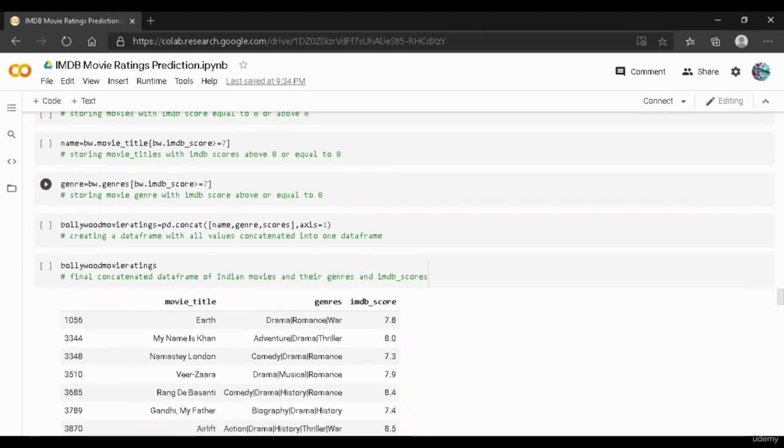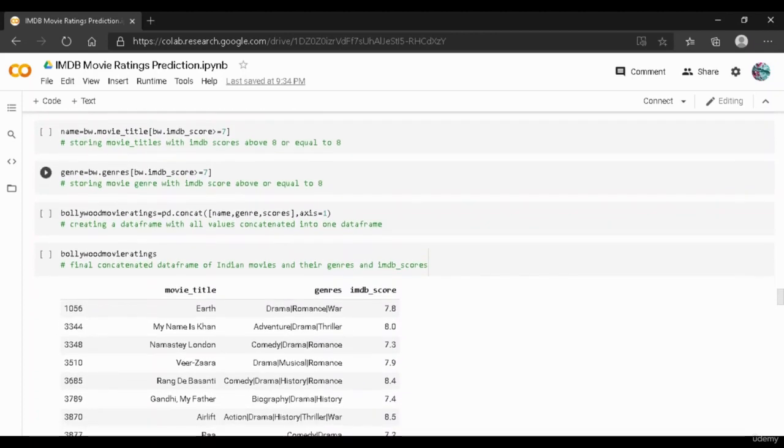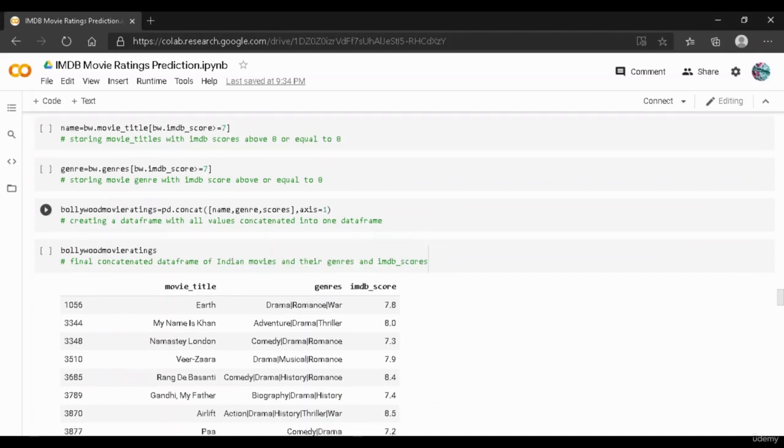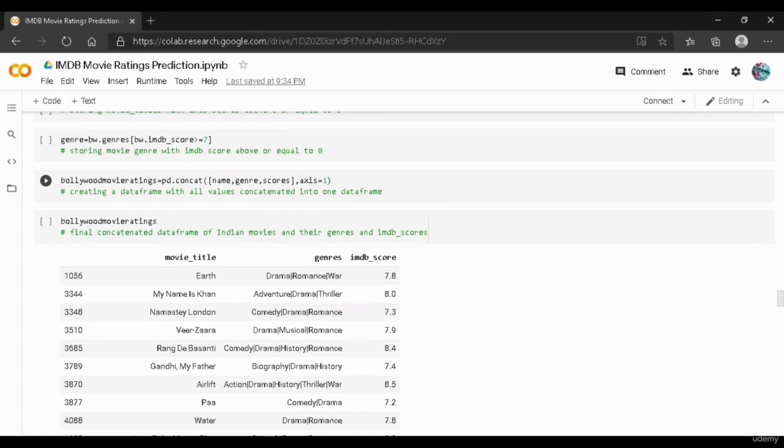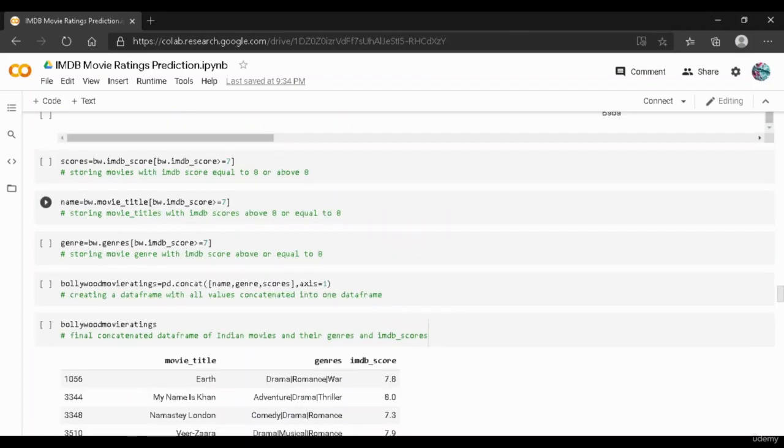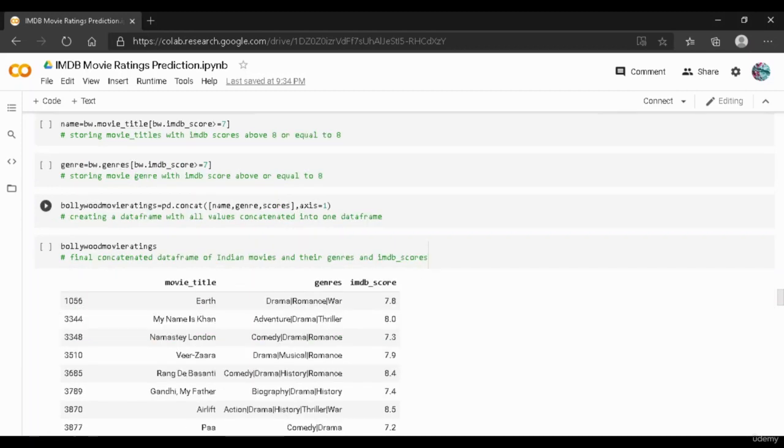And then we have selected the genre of the movie where the IMDb score is greater than or equal to 7. And then we have concatenated all these values, the scores, name, and genre, and we have saved it into the Bollywood movie ratings.